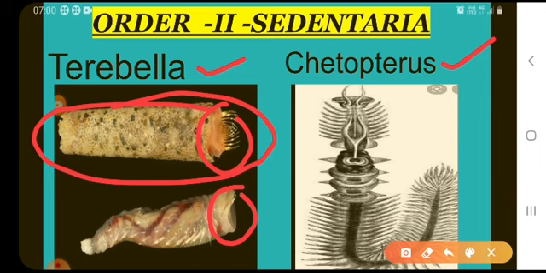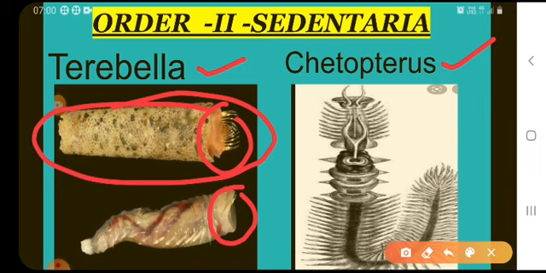Parapodia are without setae. In parapodia, setae are absent. The head is without eyes and tentacles. The prostomium is not distinct. They feed only on plankton. The best examples are Terebella and Chaetopterus. Chaetopterus is commonly called the paddle worm. Terebellas are commonly called peacock worms. These are the general characters of the order Sedentaria.